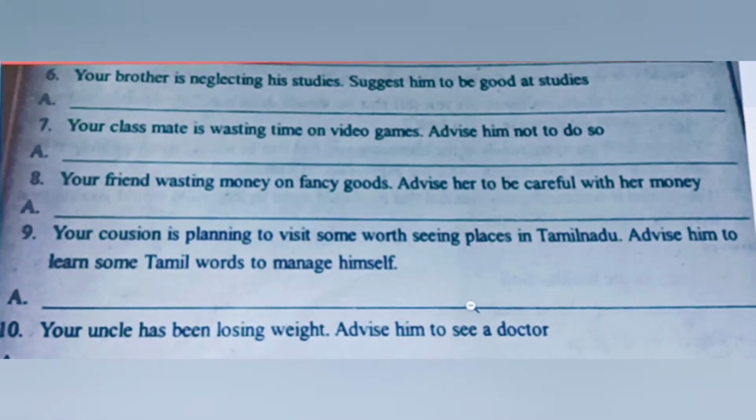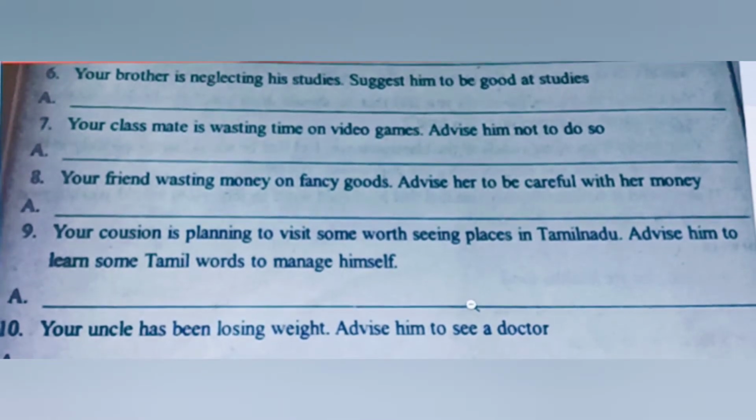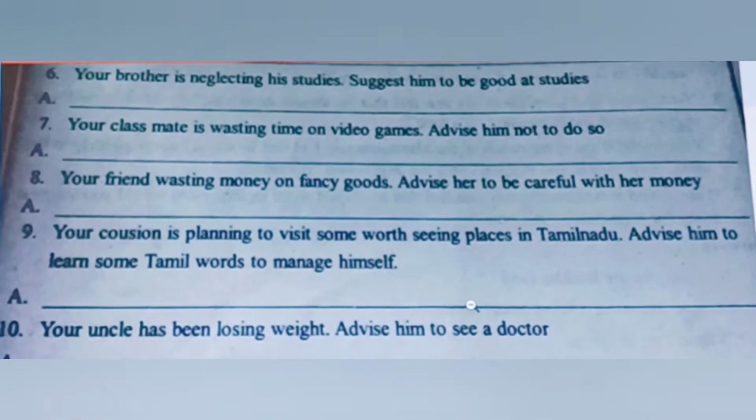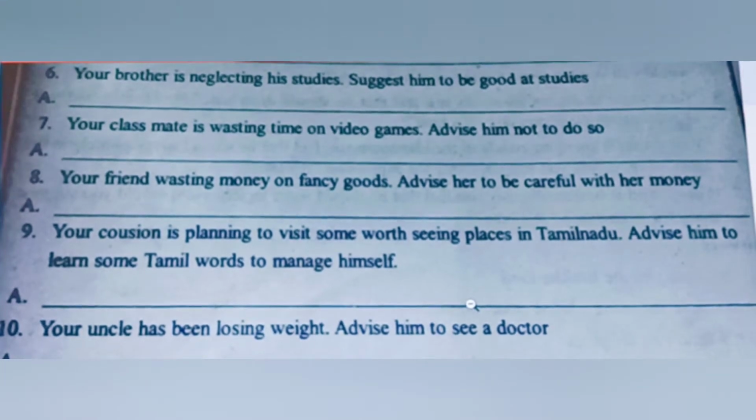In the second sentence, after "suggest him" or "advise him" or "tell him", there will be the verb with ing form or present tense or 2 plus verb. Whatever verb is there, write only the first form of the verb.